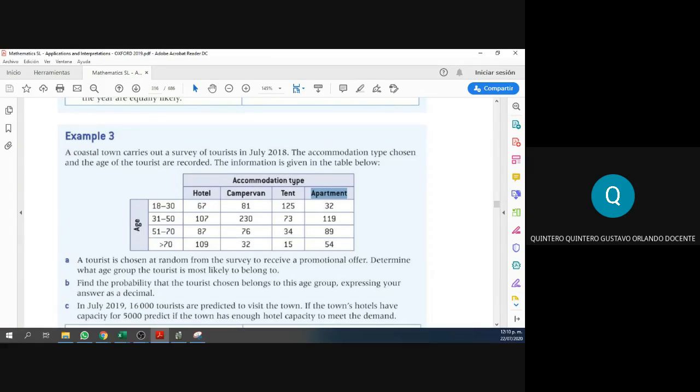All right. So we have 1, 2, 3, 4, 5 people who will at least practice the exercise, right? 6 people now. So how do you know how many people are staying at an apartment? Look, 32 stayed at an apartment with this age. 119 also stays at an apartment, and the difference is that they have this age. Another 89 are staying at an apartment. The last 54 here are staying at an apartment. So to know the total, all you have to do is add. And yes, the solution will be 294.